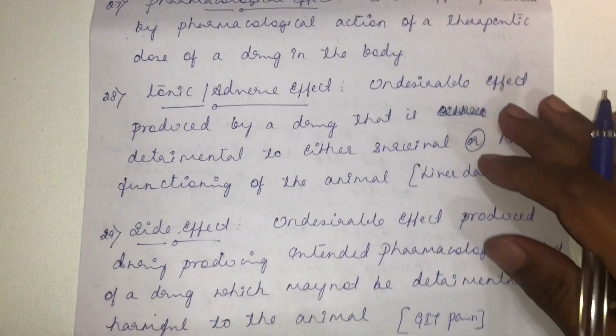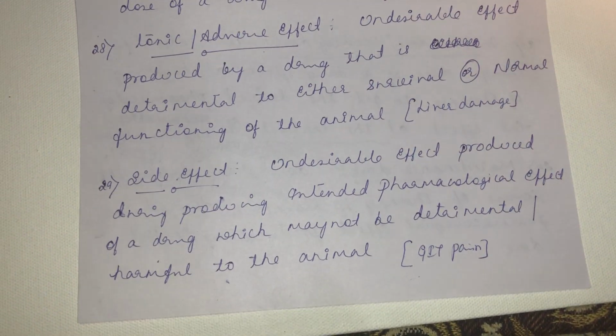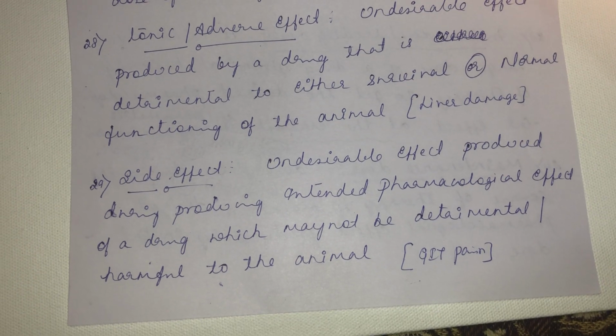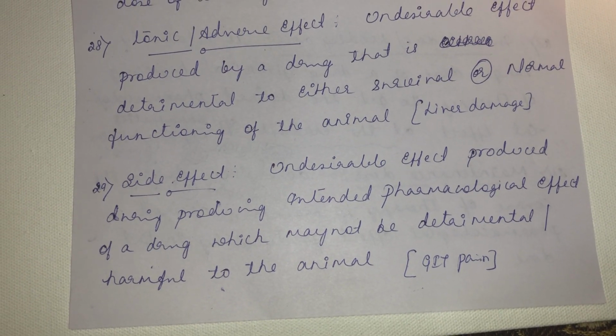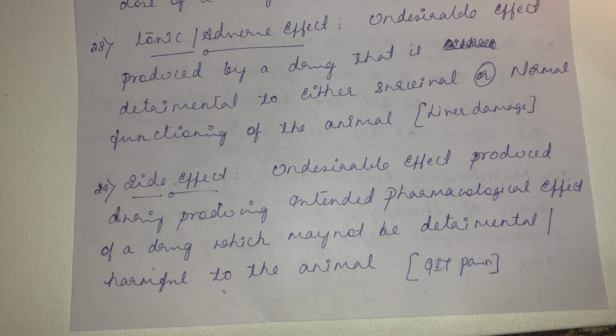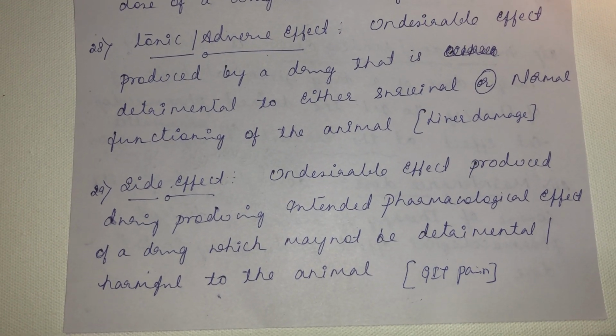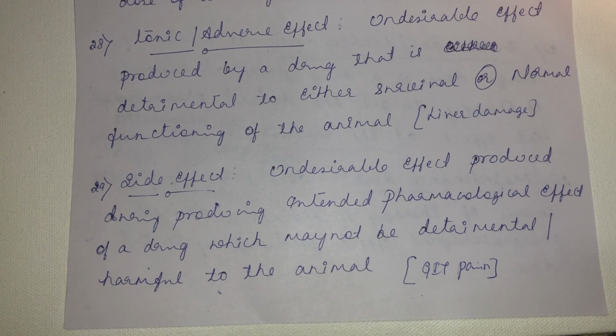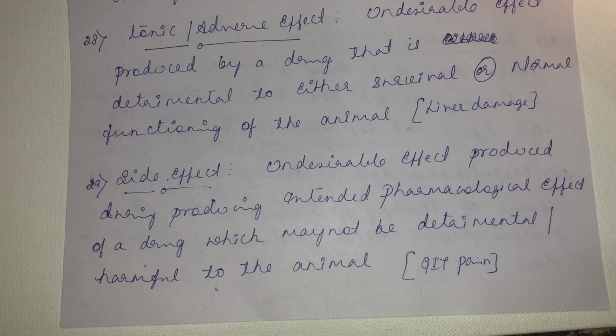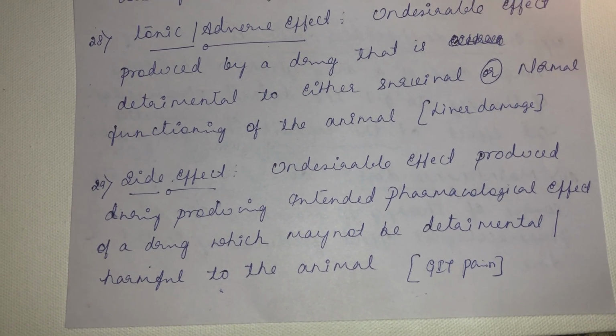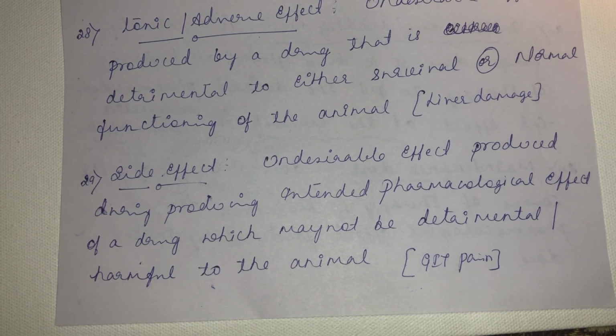Then there is a side effect. A side effect is also an undesirable effect produced while producing the intended or pharmacological effect of a drug, which may not be detrimental or harmful to the animal. See, you are using the same paracetamol. Sometimes paracetamol would lead to GIT upset. Even though that GIT upset is an undesirable effect, it might not be detrimental or harmful to the animal. So that will become the side effect.